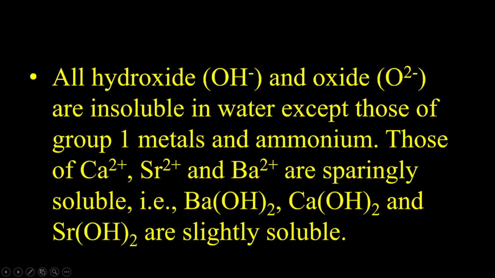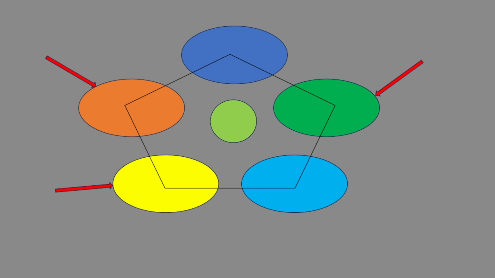Also, we have all hydroxides and oxides to be insoluble in water except those of group 1 metals and the ammonium ion. Also, those of calcium, that is Ca2+, Sr2+, and Ba2+, are sparingly soluble. So in a way, we can say that they are insoluble.